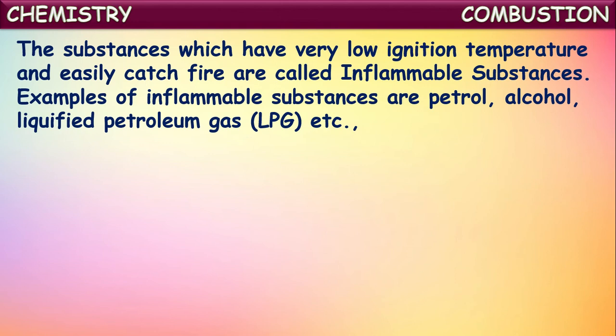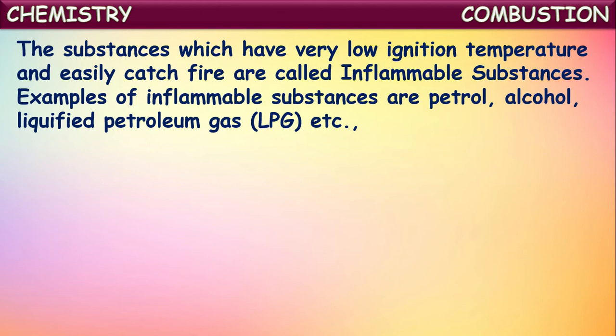You might have observed these words on certain tankers on the roads. They'll be carrying chemical substances like petrol, CNG, and some other chemicals. On those tankers, it will be written "highly inflammable". It means the chemical substance inside the tanker has a very low ignition temperature and may catch fire very easily and blast into burning. So we should be very careful with such substances, which are called inflammable substances.